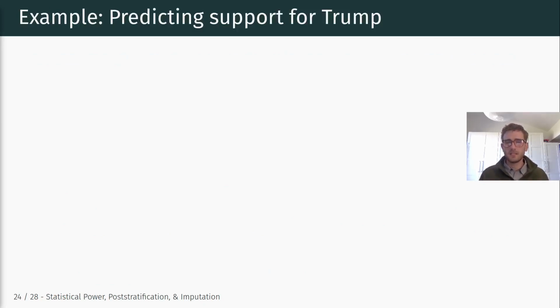So just to go through this example one more time in R, we're going to look at one simulated data example that is also discussed in the textbook, which is focused on predicting support for Trump, again, based on a non-representative sample. This is based on a CBS News poll that was conducted in 2016 prior to the presidential election, and that reported that among likely voters who preferred one of the two major candidates, 45% intended to vote for Donald Trump and 55% for Hillary Clinton.